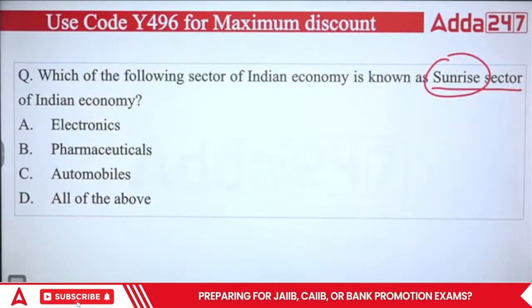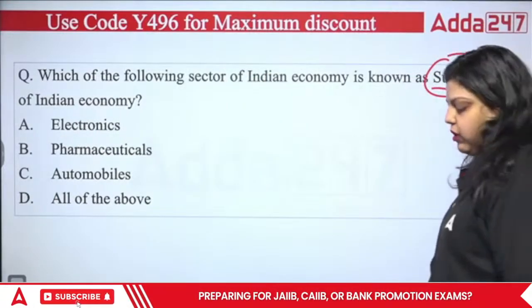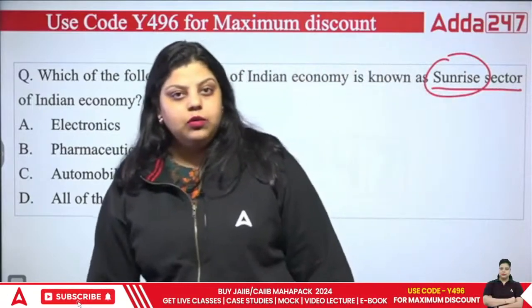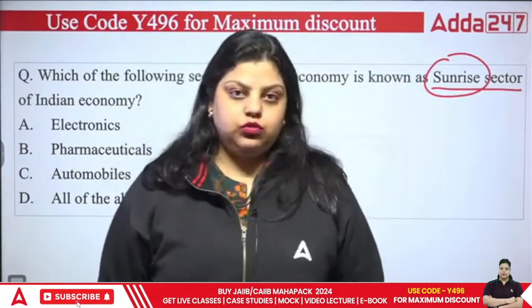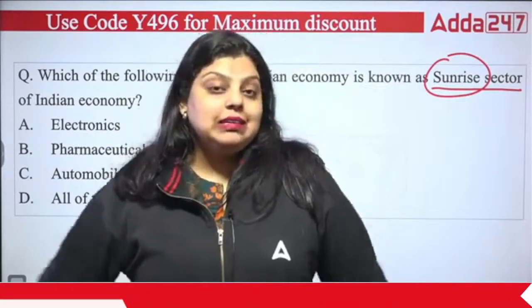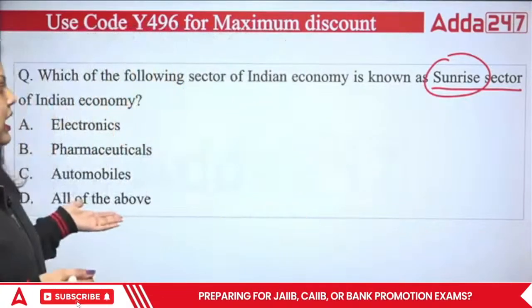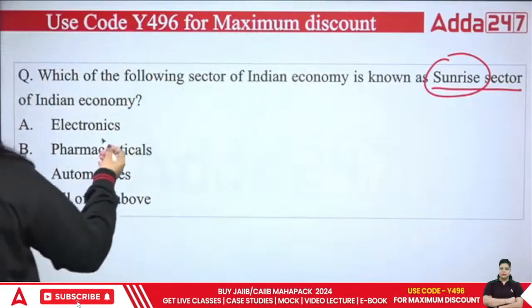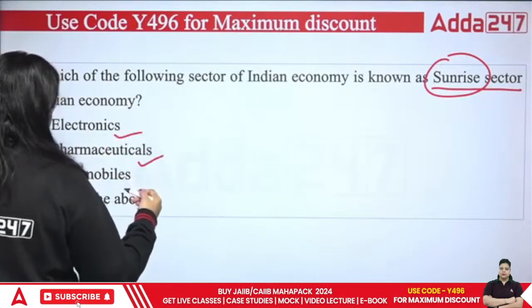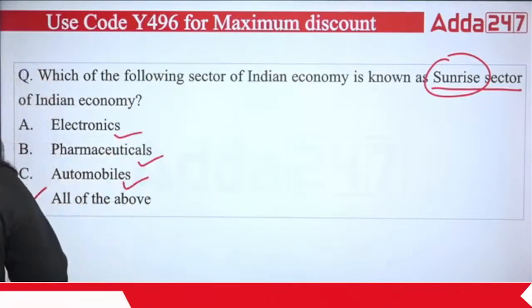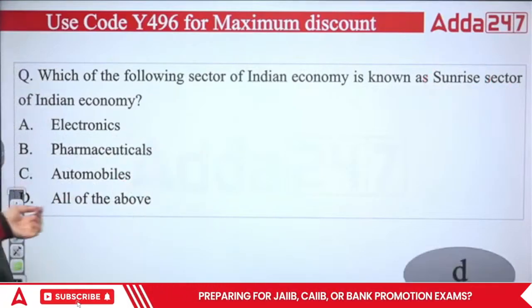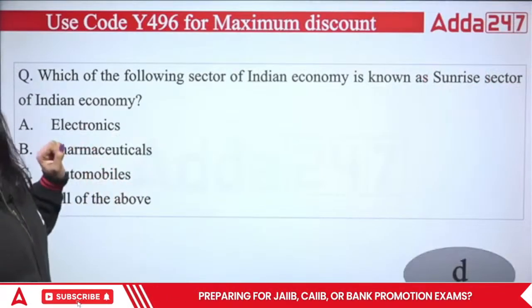Sunrise sector is simply those sectors which are not fancy right now, but they have a potential to grow in the future. And there is a chance that these sectors will grow in the future and will give more and more benefit to the country. And it includes your electronics, pharmaceutical, automobiles. So your right answer will be D option. Clear? Your right answer will be D option.